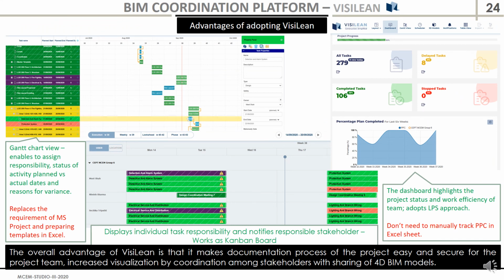Another tool of Visilean was adopted by the project team which provided many other views such as Gantt chart view, which could replace MS Project and preparing templates in Excel. It helped for tracking LPS of the project team. It helped in preparing the dashboard for the project team that can be visually very representative and easy to understand by the project stakeholders. The BIM models could also be shared over the platform to visualize the project progress.